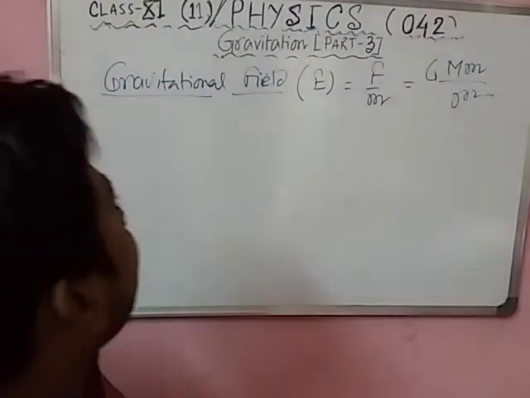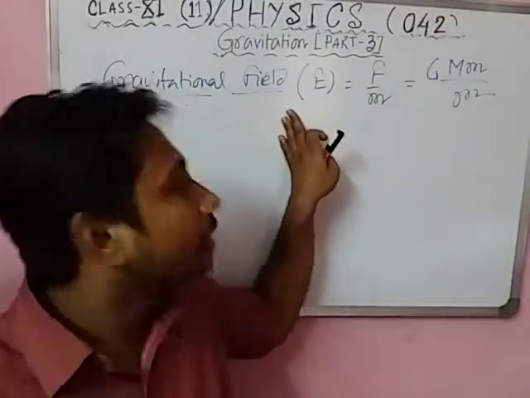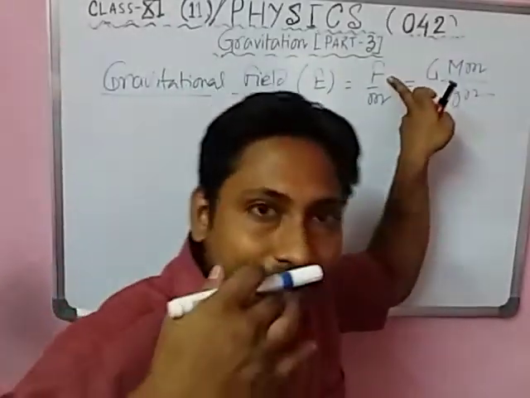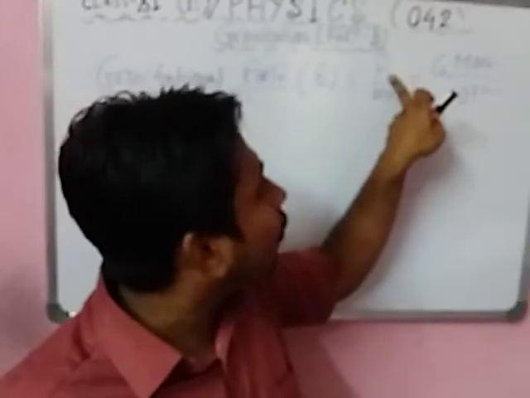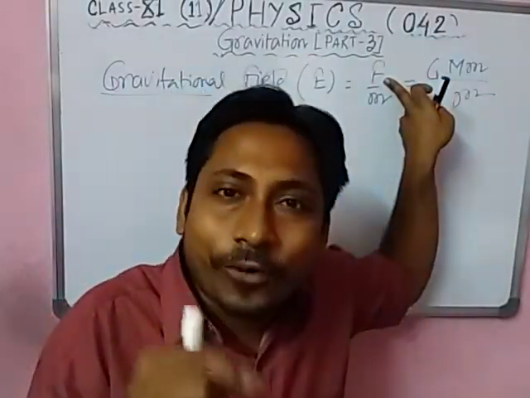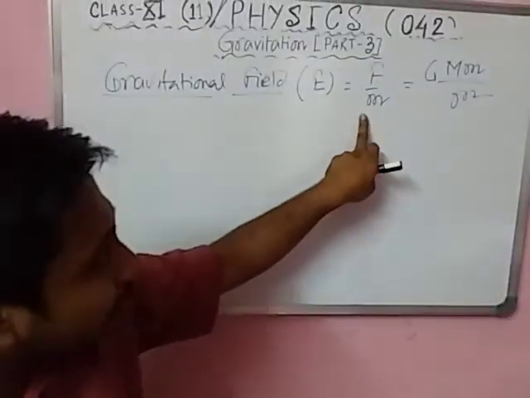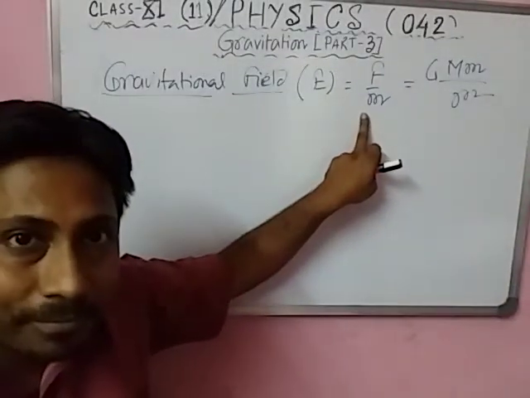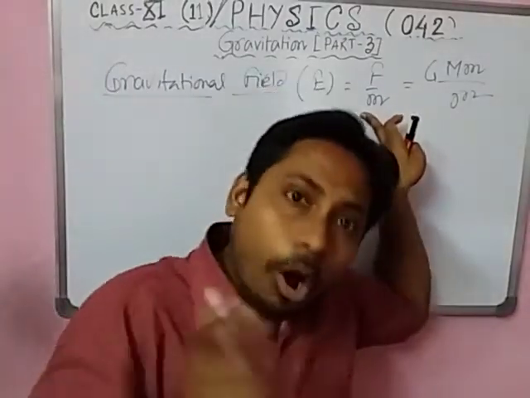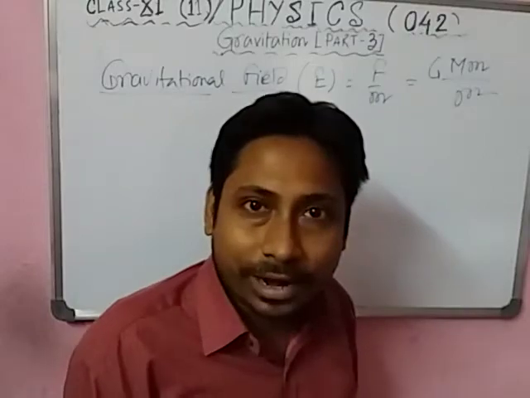Gravitational field means the force experienced by unit mass, that's why we divide by m, the mass of the object.